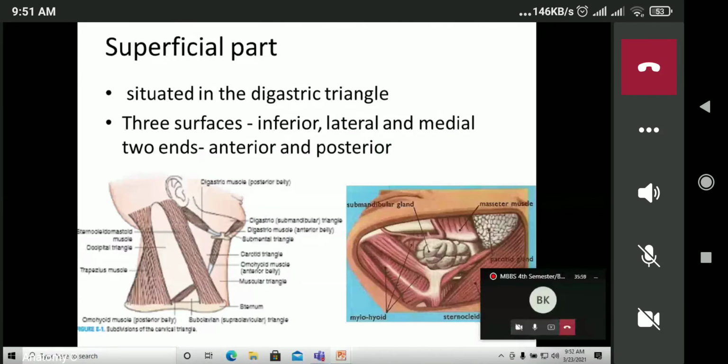The superficial part of the gland is situated in the digastric triangle. So this is the submandibular gland in the digastric triangle. Three surfaces are there: the inferior surface, lateral surface, and the medial surface. The inferior surface is towards the neck, the lateral surface towards the bony mandible, and the medial surface towards the midline of the body. And the two ends are the anterior and the posterior end. Here we can appreciate the anterior end, and this one is the posterior end of the gland.